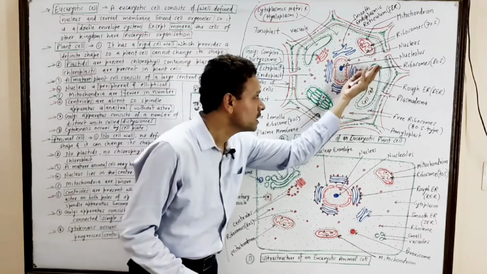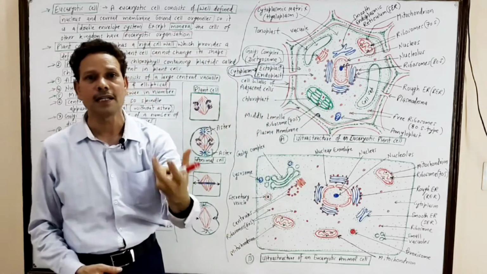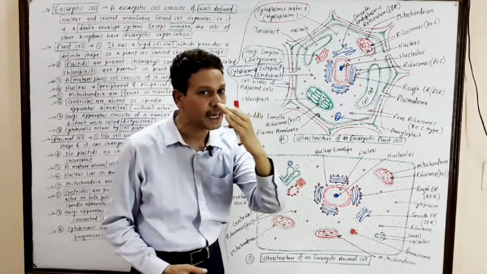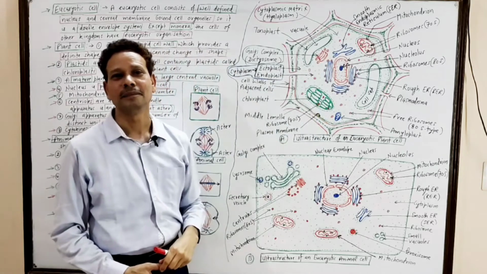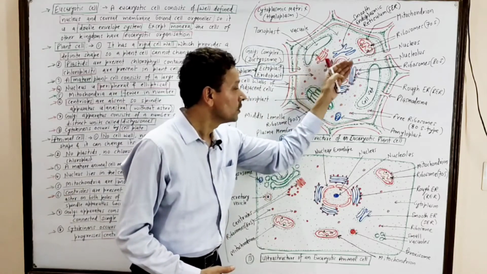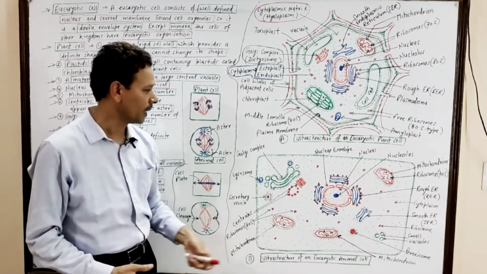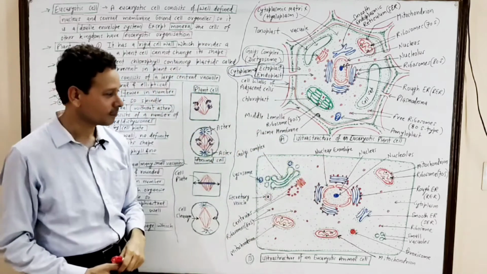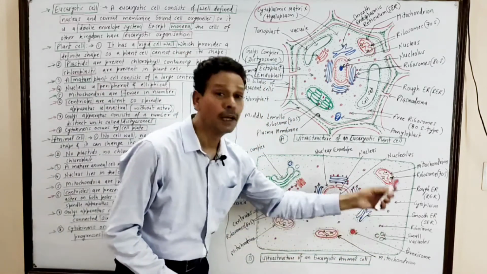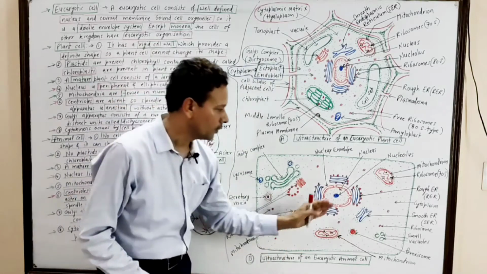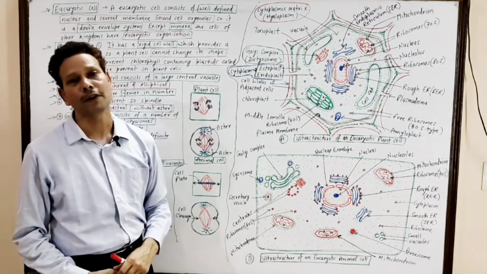Due to the presence of this large cell vacuole which almost occupies the central position, the nucleus in case of plant cell lies towards the periphery, not in central position. But in case of animal cell, the vacuoles are small sized, maybe more in number, and lie in the peripheral region.